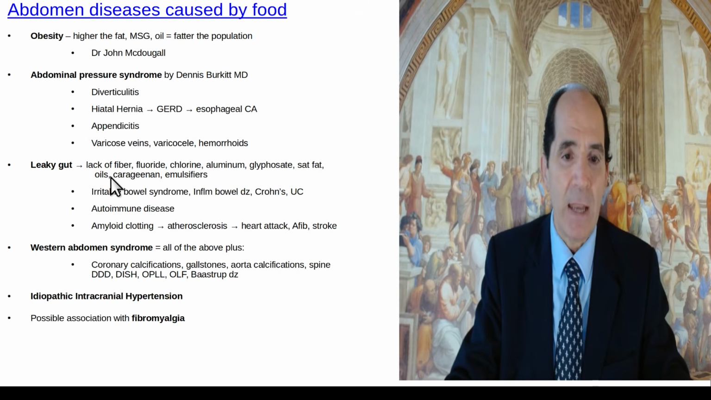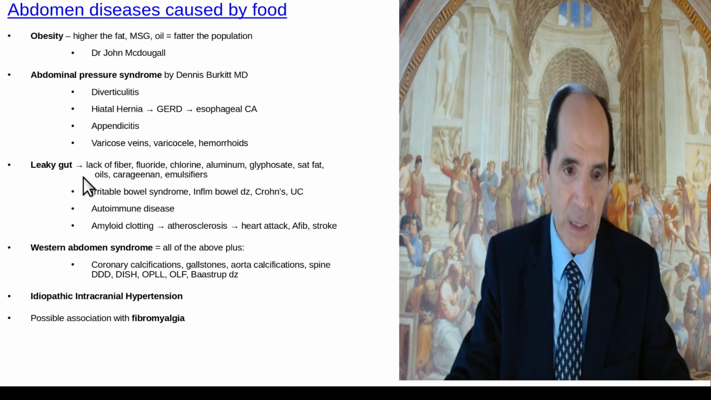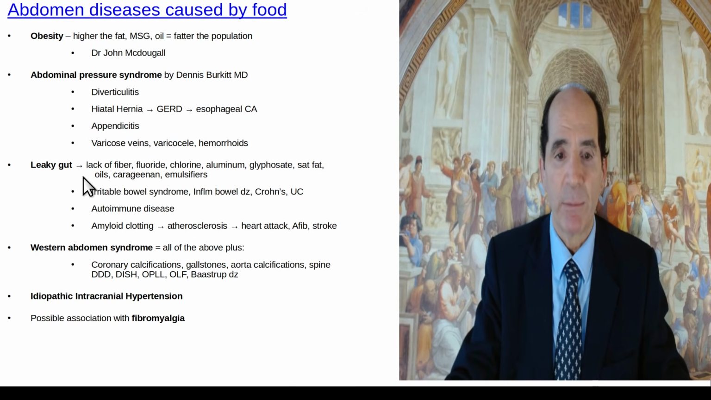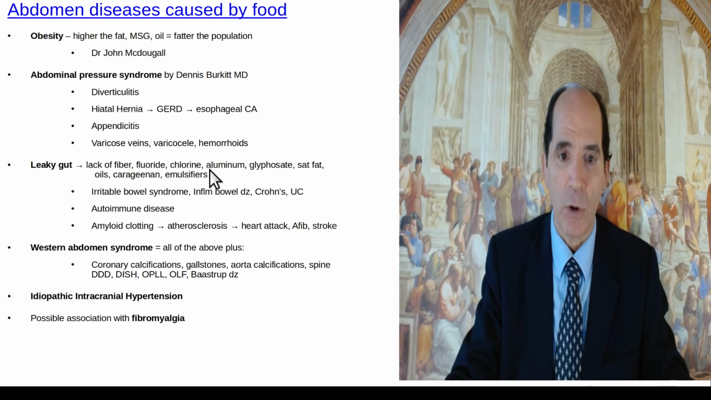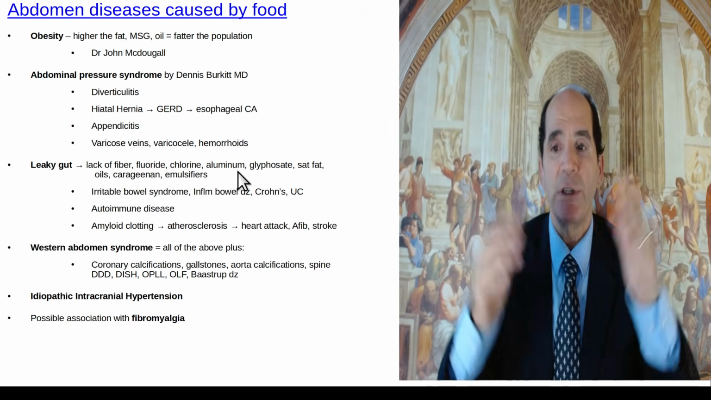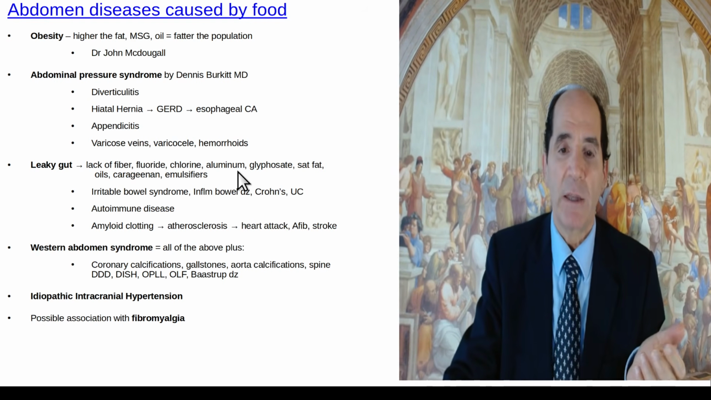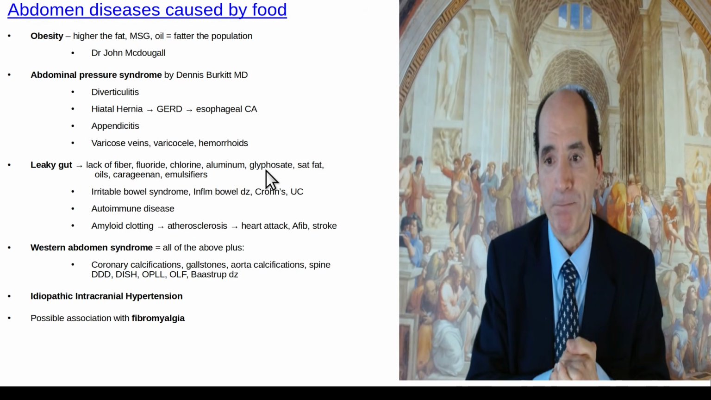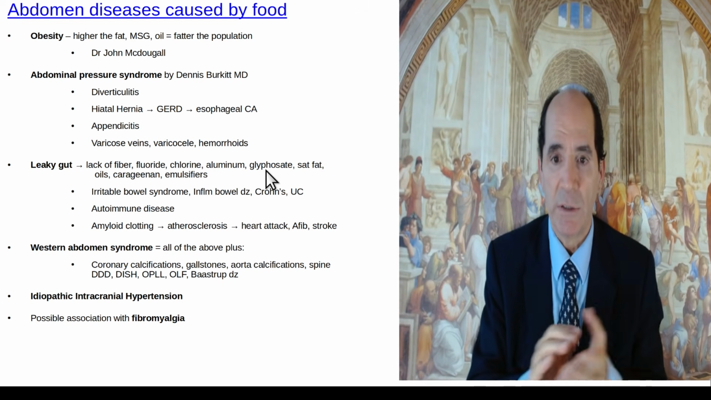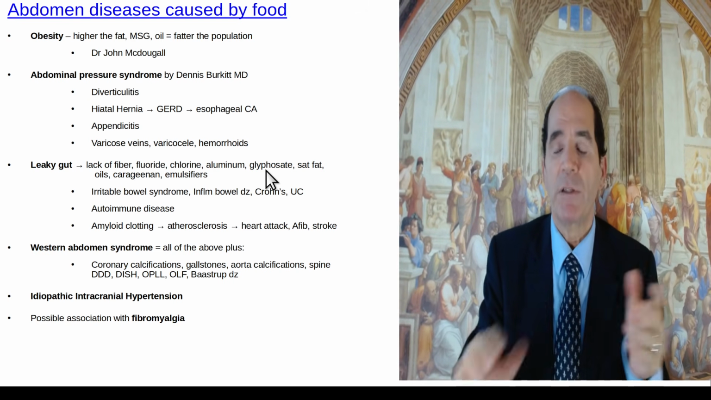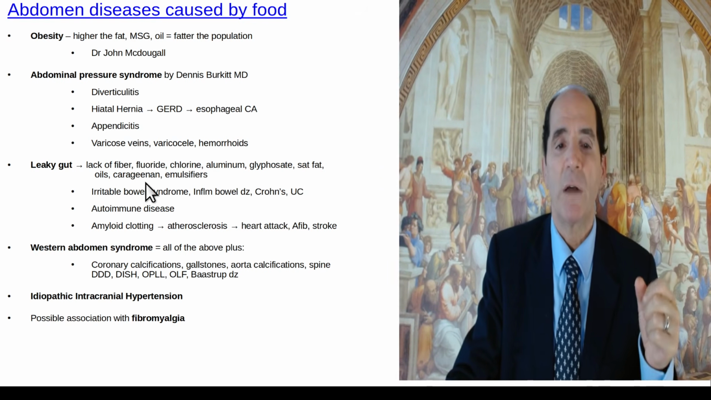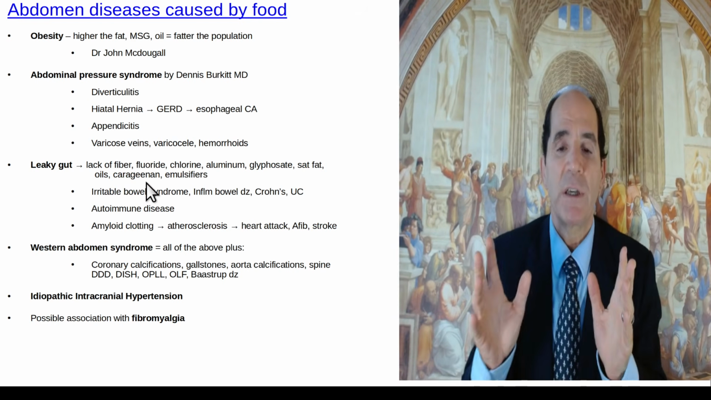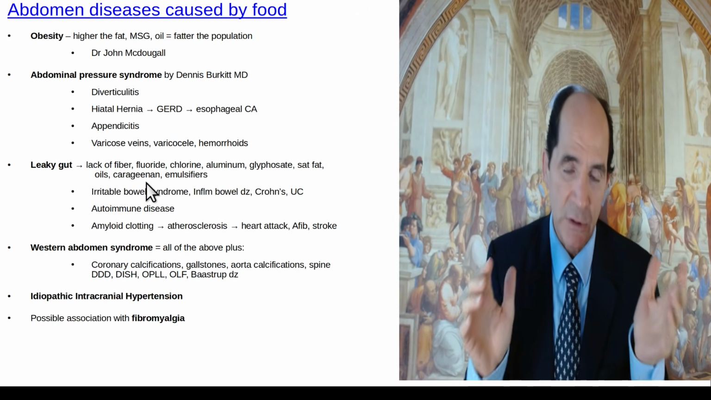Okay, now we're going to talk about leaky gut. Leaky gut is primarily due to lack of dietary fiber, but it's also due to toxins. Just your tap water contains fluoride, chlorine, and aluminum. All of those damage the gut lining and predispose to leaky gut. Leaky gut just means increased intestinal permeability. Glyphosate, that herbicide sprayed on the non-organic food, also irritates the gut lining, okay? Other things will do it: excessive amounts of saturated fat from animal foods, oils from processed food, emulsifiers, carrageenan. All of these things irritate the intestinal lining and predispose to leaky gut.